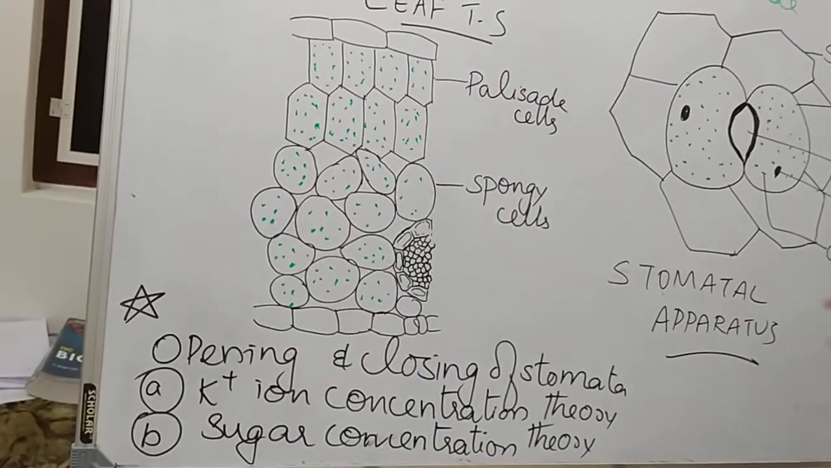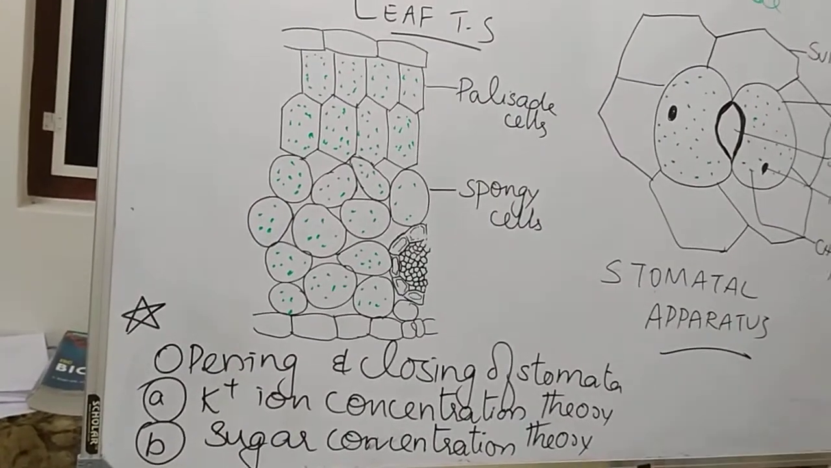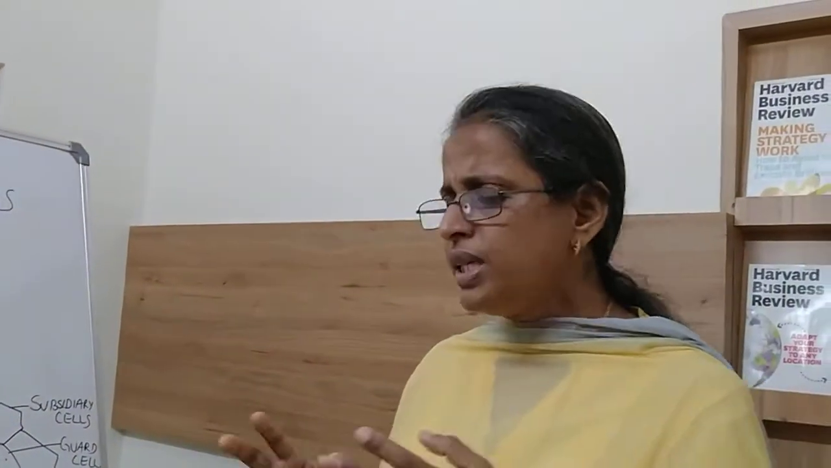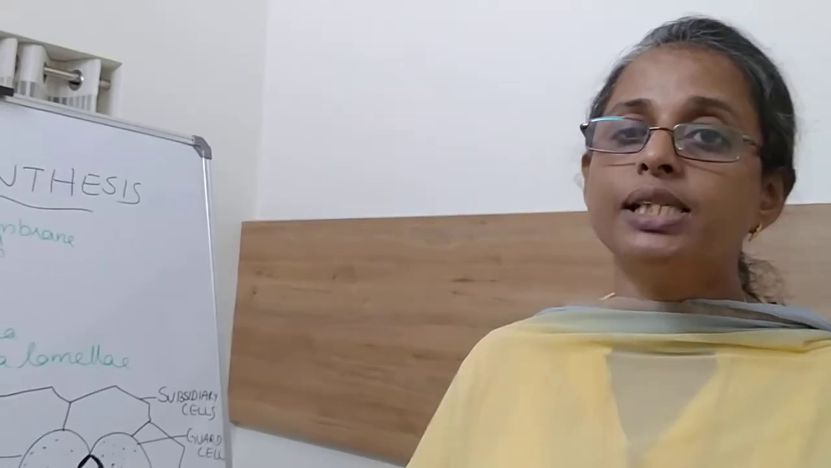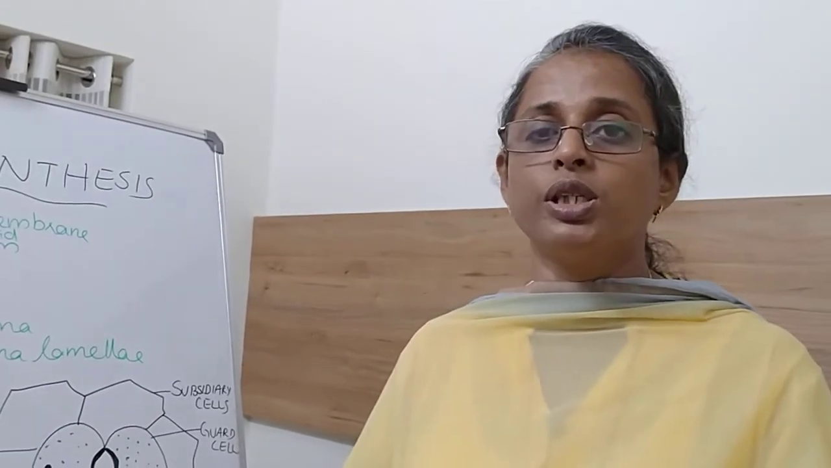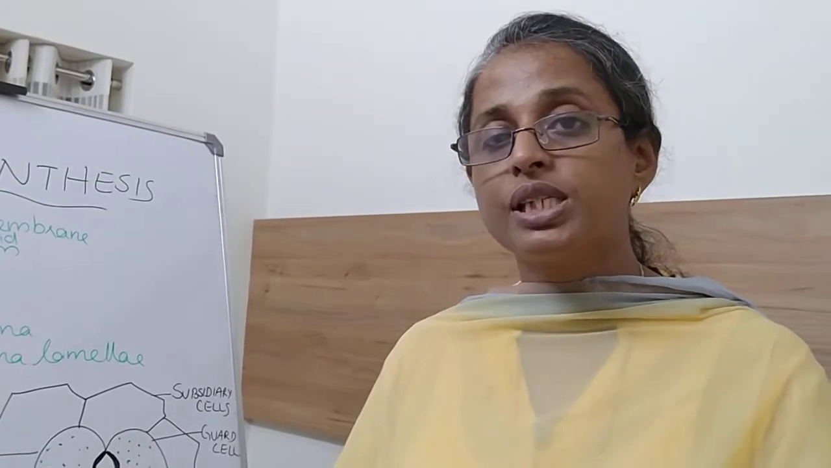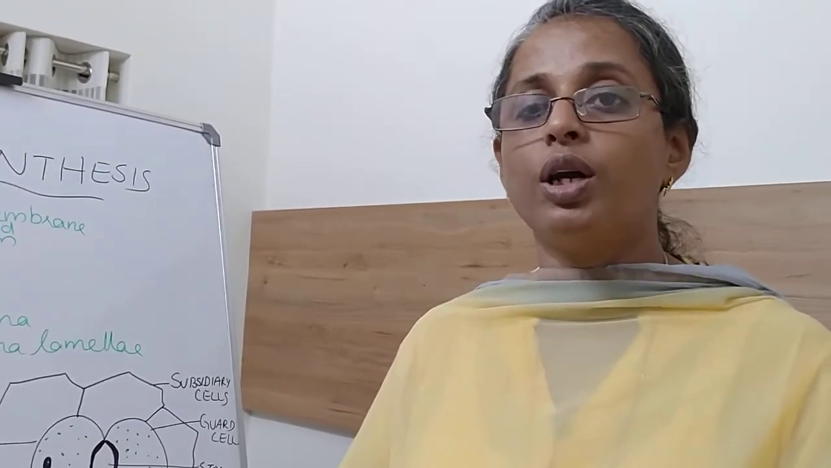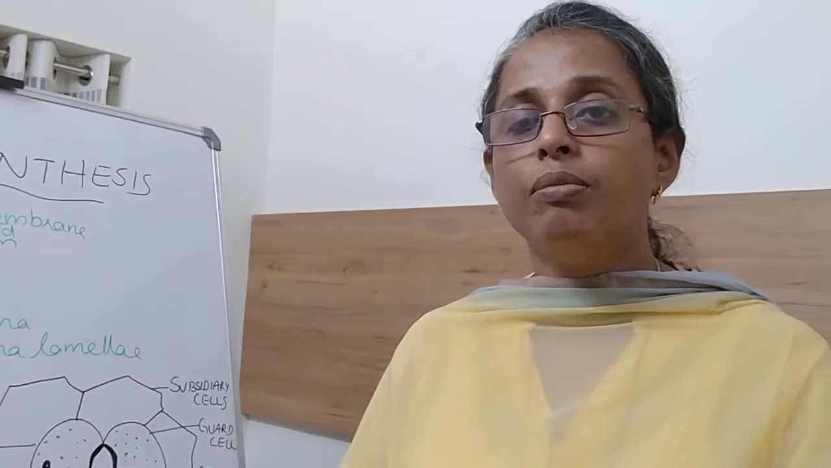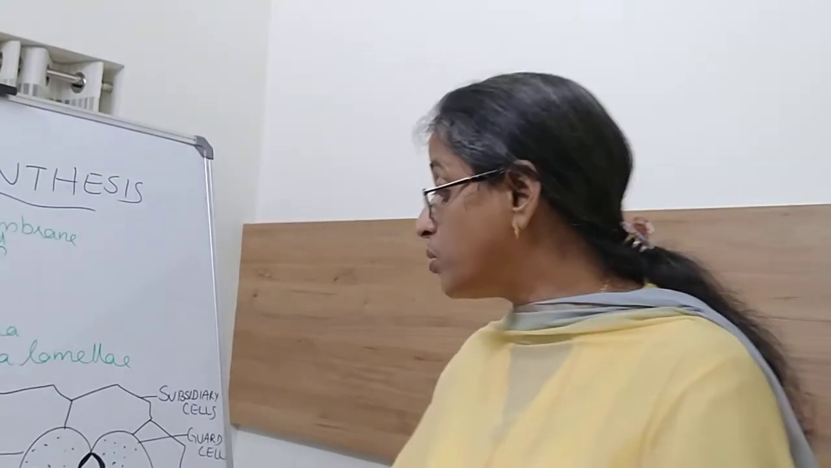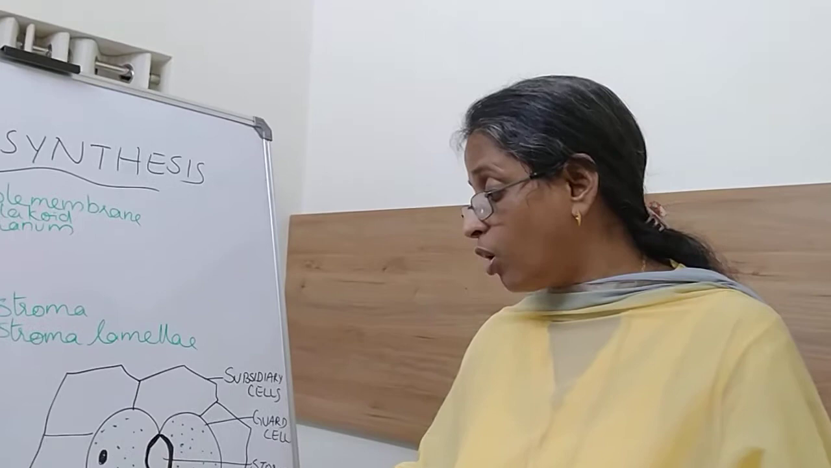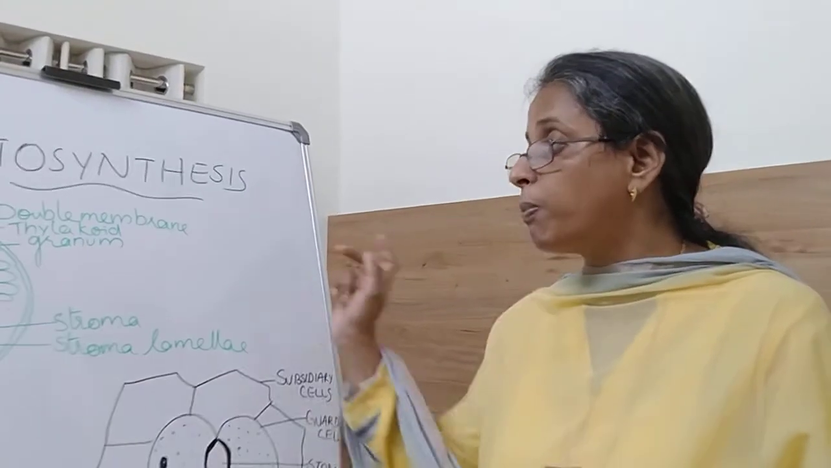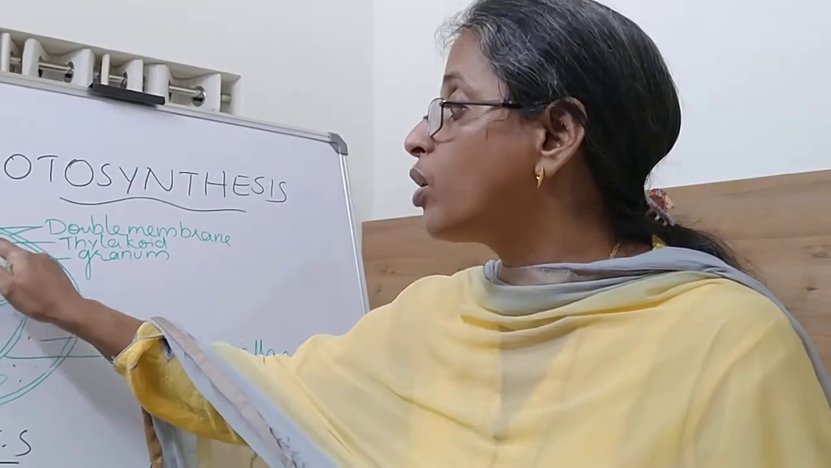It's an important topic. Then the next one is sugar concentration theory. What is sugar concentration theory? It is a similar one. During the daytime, photosynthesis takes place, which results in the synthesis of glucose. Mainly glucose later gets converted into starch, but mainly it is glucose only. This glucose increases the osmotic concentration. Photosynthesis takes place even in the guard cell, since it has chloroplast. Inside the thylakoid, the chlorophyll is present.